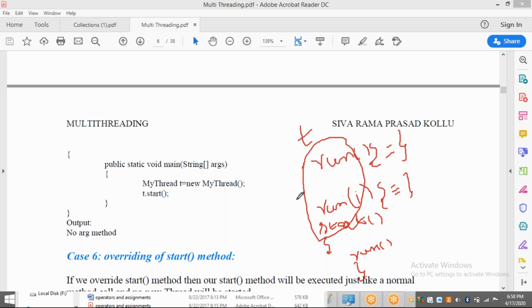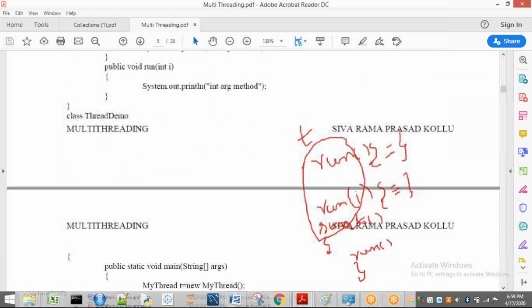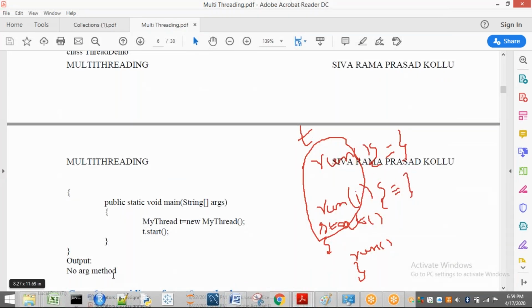It looks like public void run. So it will go here only and will execute this one. That means what will be the output here? If you see the output, it will go to this empty one, and it is going to print no arg method. So the output will be no arg method.